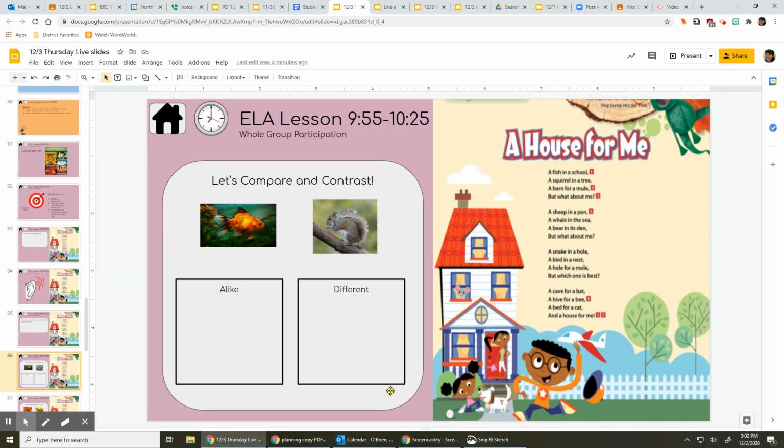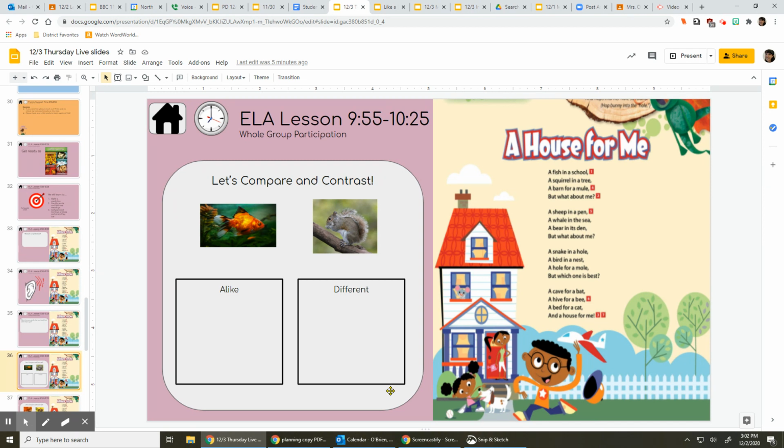Very good. Now, I know that these are two very different animals, right? A fish swims underwater. A squirrel lives on land. A fish eats bugs and little plant particles underwater, sometimes other fish. Squirrels eat a lot of nuts and other foods that they can find. I wonder what else. How else are they different? A fish has scales and a squirrel has fur. I bet there's a lot more differences that we could find.